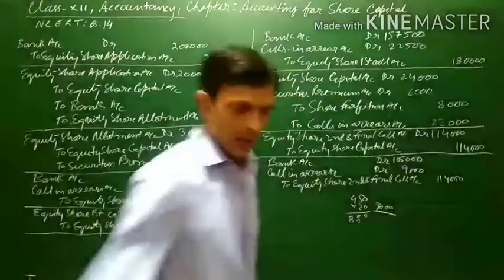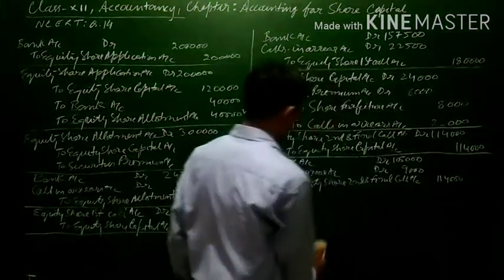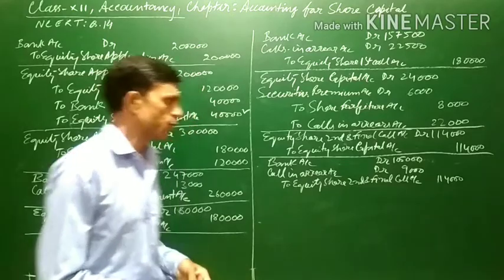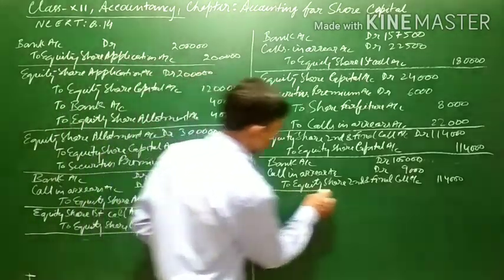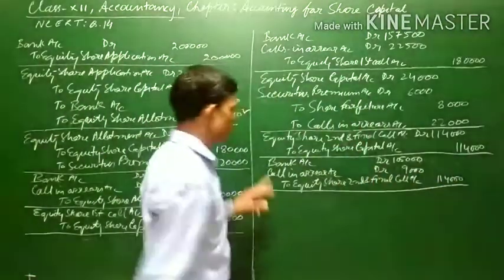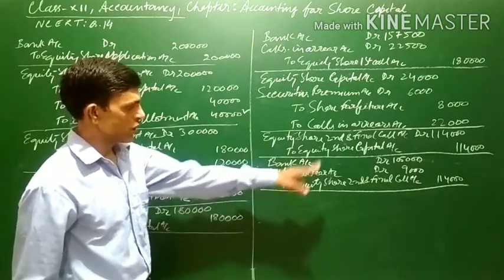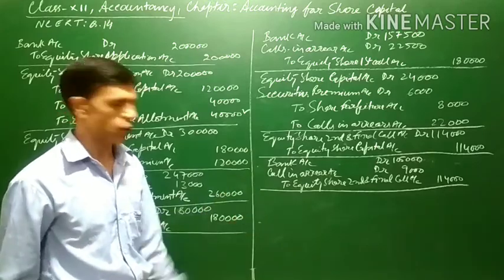1,05,000. Out of rupees 1,14,000, 9,000 will not be received on 450 shares at the rate of rupees 20, and the 9,000 which will not be received will be transferred to cost in arrear account, this amount will be received, and credited to equity share second and final call account. Now Ethika's share will also be forfeited.